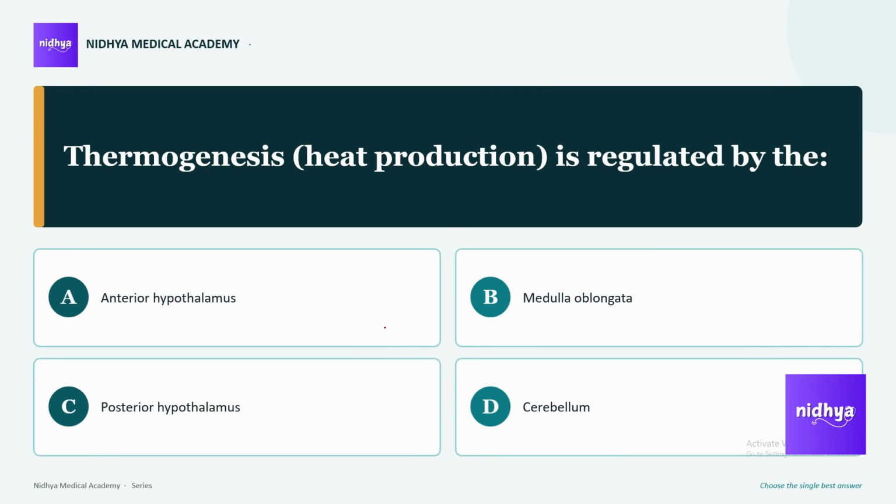Thermogenesis or heat production is regulated by the posterior hypothalamus. The anterior hypothalamus is responsible for thermolysis, which means heat loss, and the posterior hypothalamus is responsible for thermogenesis. Medulla oblongata is responsible for the respiratory and cardiac center, whereas cerebellum controls balance and coordination. Let's move to the next question.